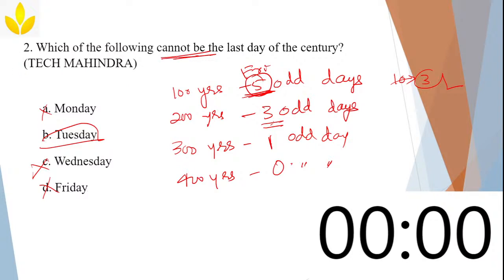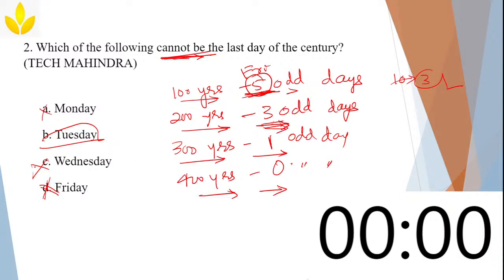Okay, can't be the last day of the year. I don't know whether I have completed this question or no. Okay, see here, 100 years means there will be 5 odd days. In 200 years, there will be 3 odd days. And in 300 years, there will be 1 odd day. 400 years, 0 odd day. So, 5th day means Friday. So, Friday cannot be your answer because they are asking which can't be the last day.